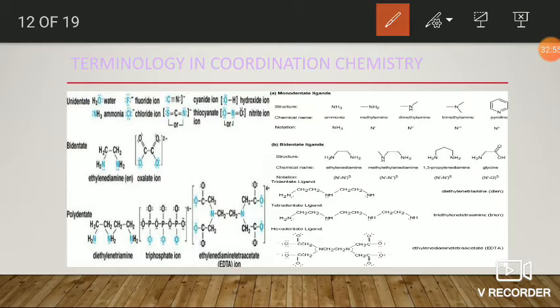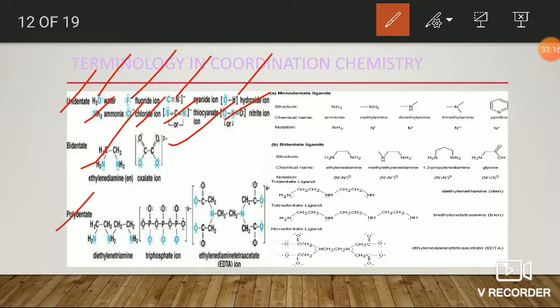If you observe the examples for various types of ligands, in the case of unidentate, they may be water molecule, ammonia, fluoride, chloride, cyanide, thiocyanate, hydroxide, or nitrite ion. In the case of bidentate ligand, it may be ethylene diamine, it may be oxalate ion. In the case of polydentate, it may be diethylene triamine or triphosphate ion or ethylene diamine tetraacetate.